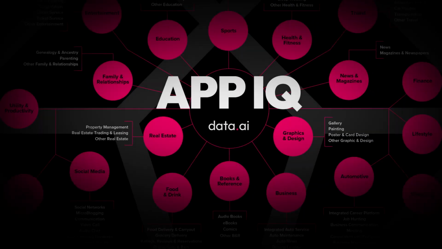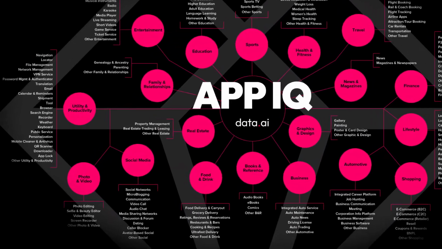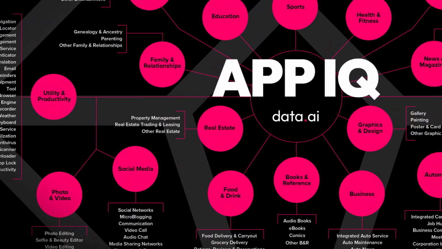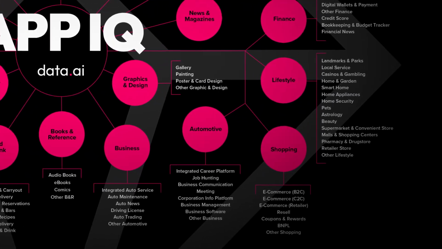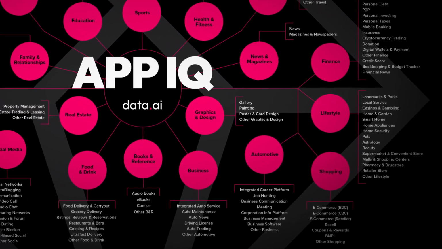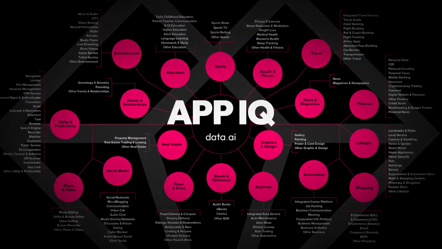AppIQ provides a current and comprehensive taxonomy, created by a dedicated team of industry experts, offering granular tagging of in-app mechanics. With this proprietary framework, you can accurately size the market and determine which opportunities to prioritize.